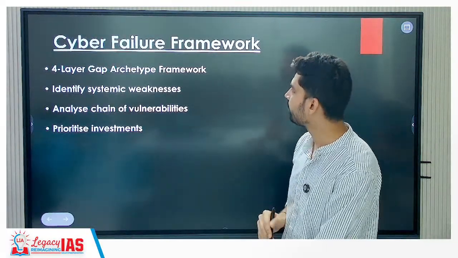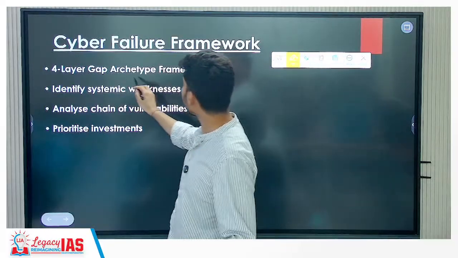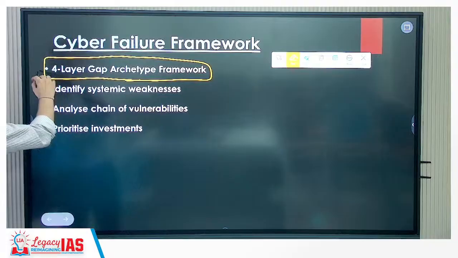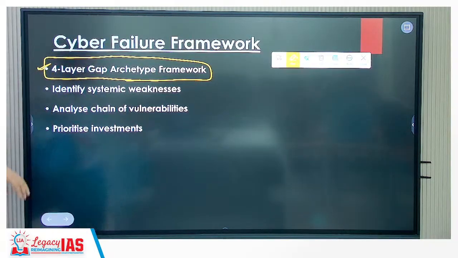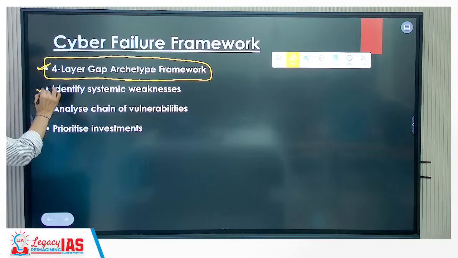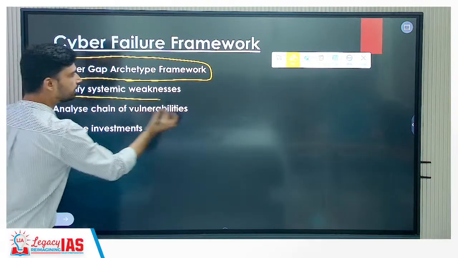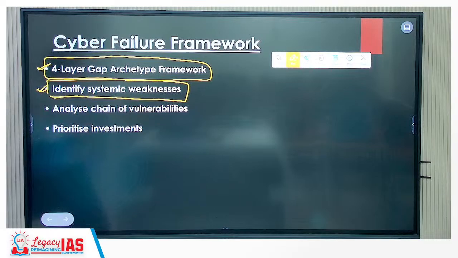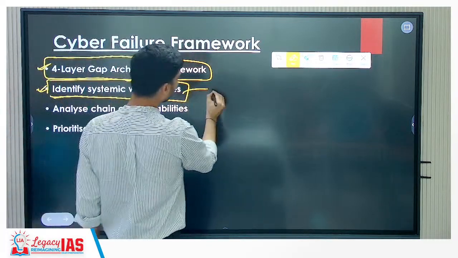Cyber failure framework, 4-layer gap archetype framework. This particular report talks about how we have to develop our cyber security system in 4 layers. What are the 4 layers? First of all, in the first layer, what we have to do? Identify the systemic weakness. They say that you do a survey of each sector.